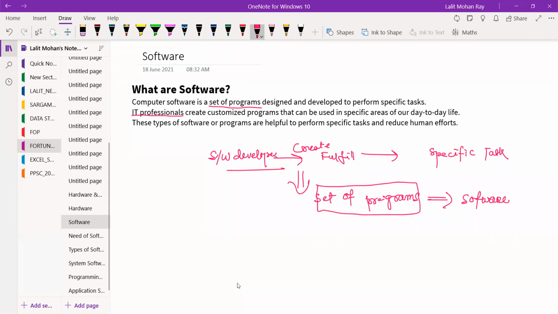Software developers or IT professionals create a set of programs to fulfill a specific task, and that is called the software. All of you clear?